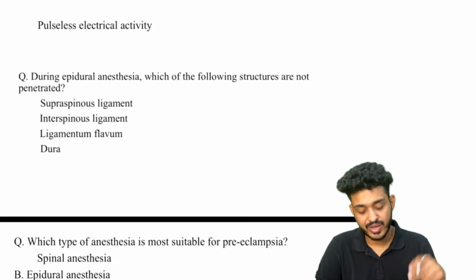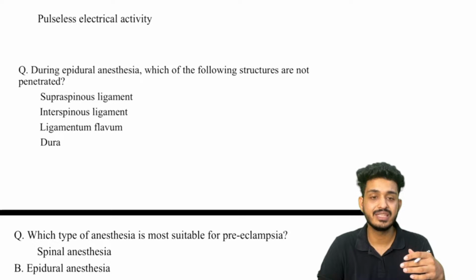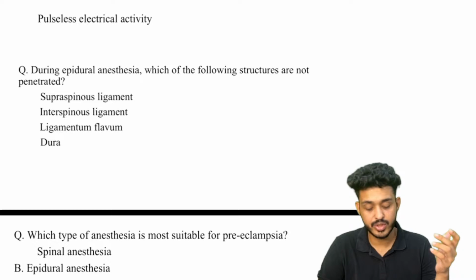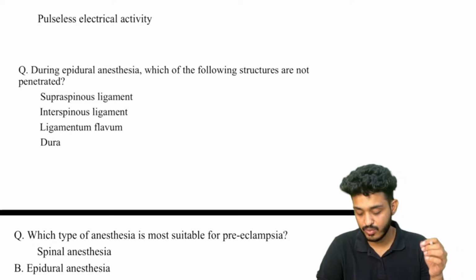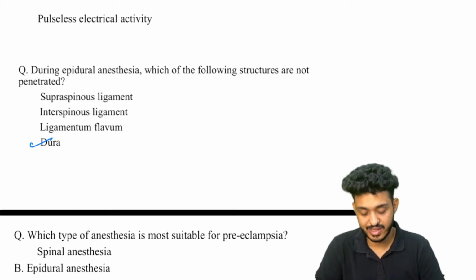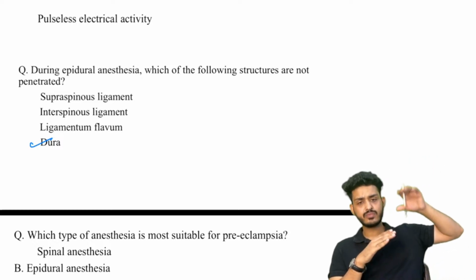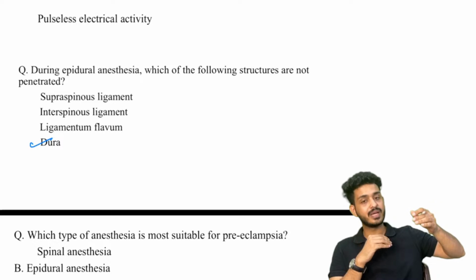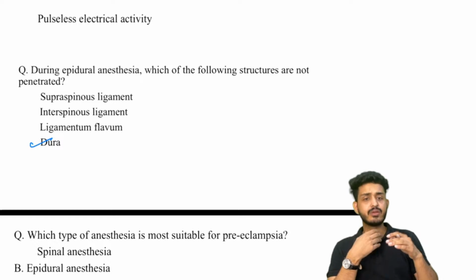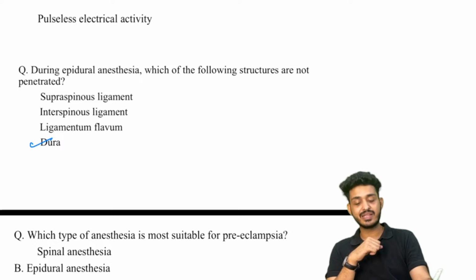During epidural anesthesia, which of the following structures is not penetrated? Epidural means we are giving the drug above the dura. That means what is the layer that we are not piercing? That is obviously the dura mater. So how are we going? We are going through skin, subcutaneous fascia, then supraspinous ligament, then interspinous ligament, ligamentum flavum, and then there will be the dura mater. Before going below the dura mater, we are giving the epidural drugs.